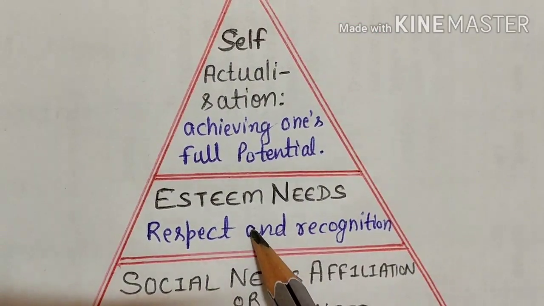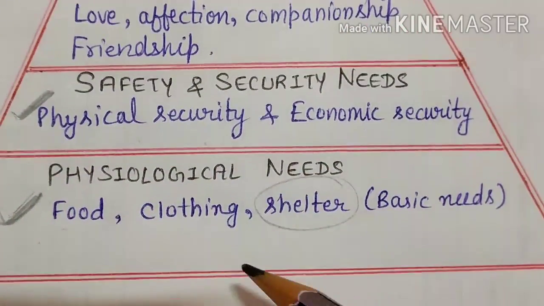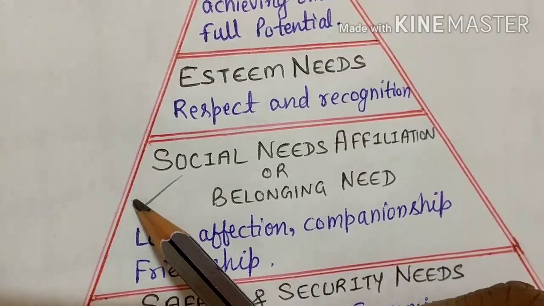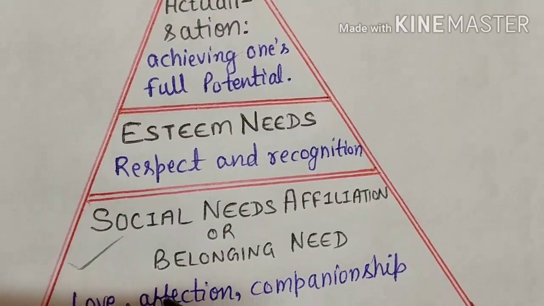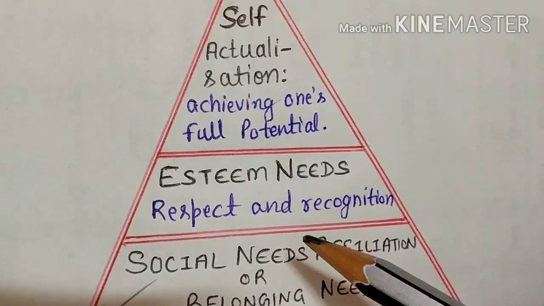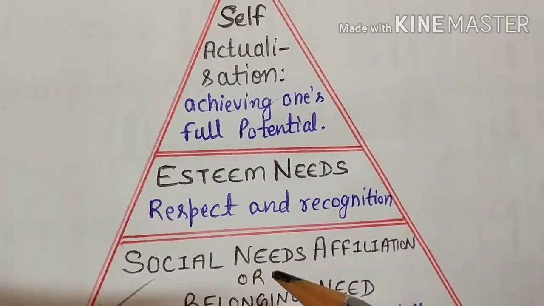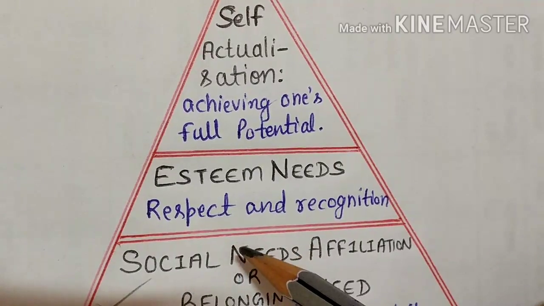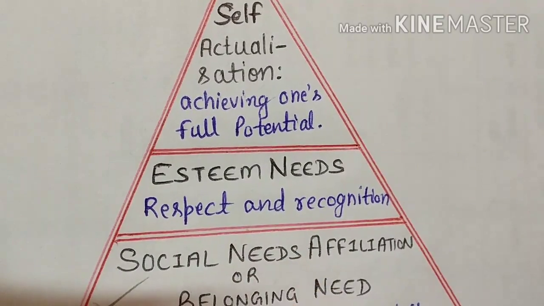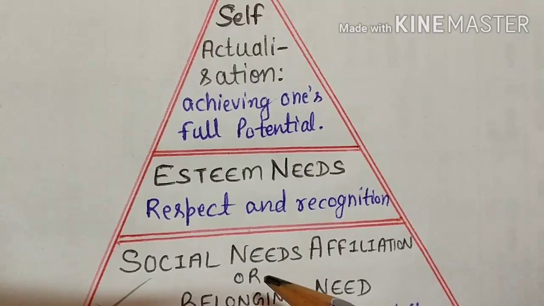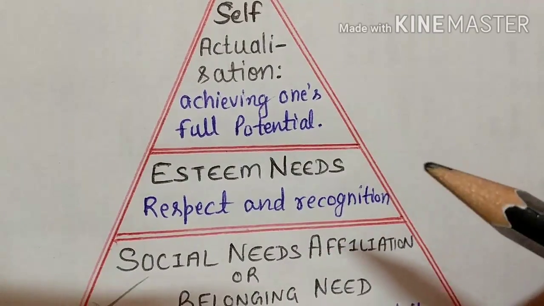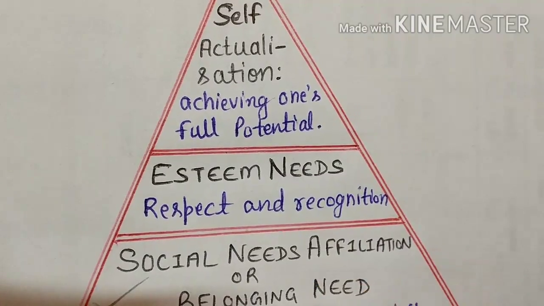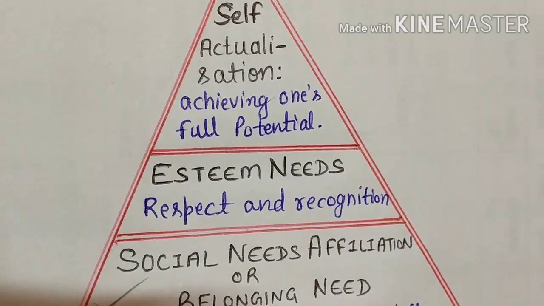So what comes next? Esteem needs. After satisfying these three needs, physiological needs, safety and security needs, and social needs, what happens? The people, or you can say employees, demand esteem needs. Now what is the meaning of esteem needs here? Actually, esteem needs relate to self-respect. Self-respect for oneself and the prestige, or you can say status, of self in the eyes of others. You can say goodwill or his image in the eyes of others. He wants everyone to praise him or her. He should have some goodwill in the eyes of other people.